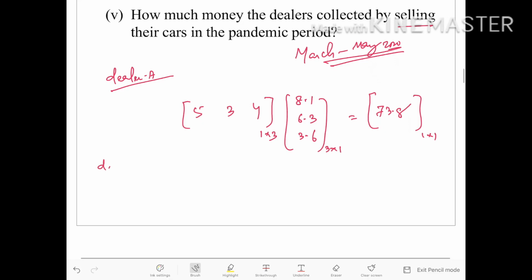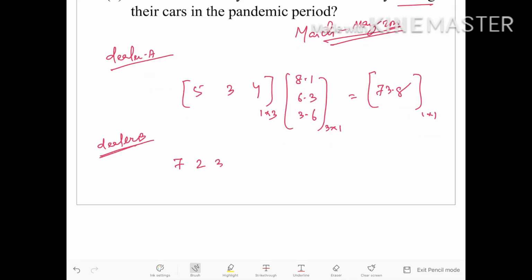Similarly, for dealer B, the cars sold were 7, 2, 3, means 7 deluxe cars, 2 premium cars and 3 standard cars, and the rate is 8.55, 6.3 lakhs and 4 lakhs respectively. This is a matrix of order 1 by 3 and this is a matrix of order 3 by 1.